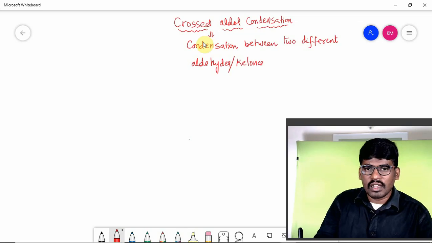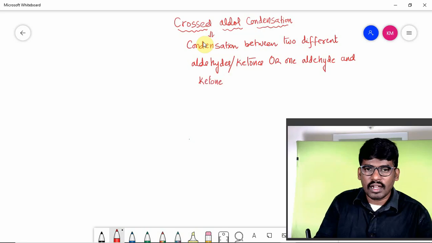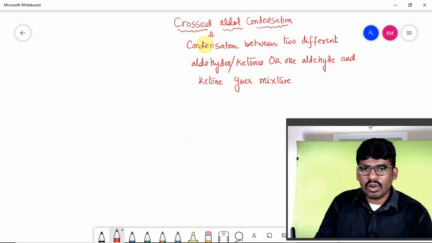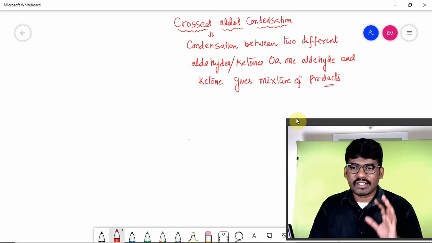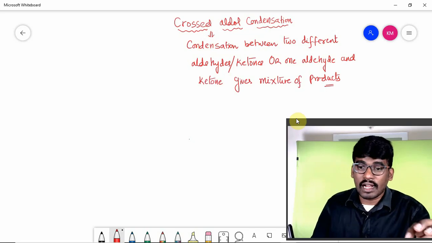Two different aldehydes or ketones, or one aldehyde and one ketone, gives a mixture of products, and that condensation is said to be crossed aldol condensation.